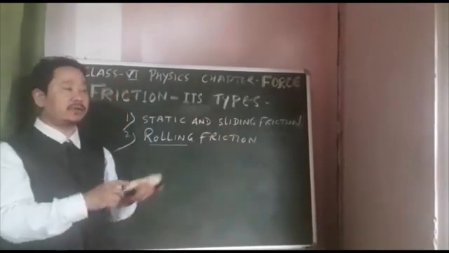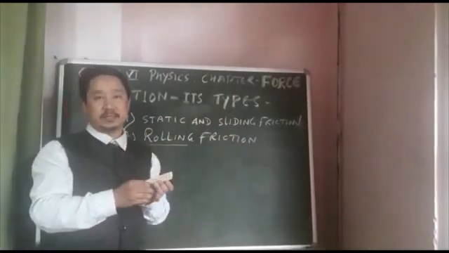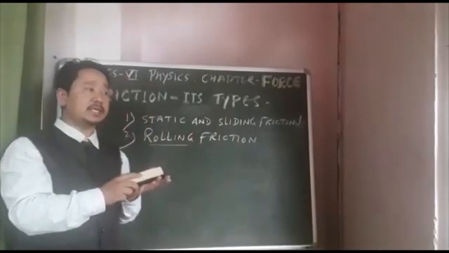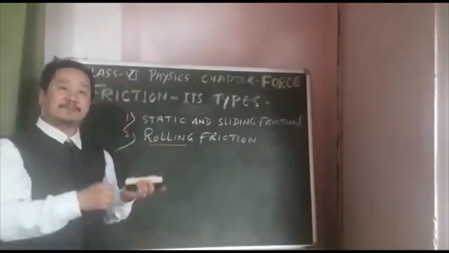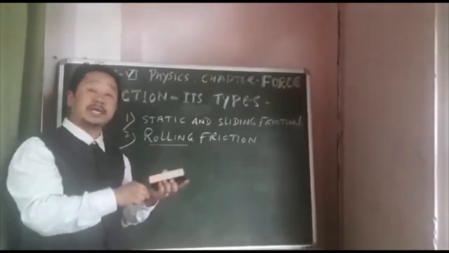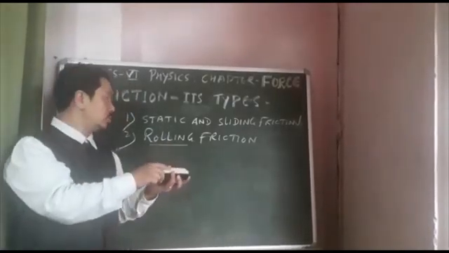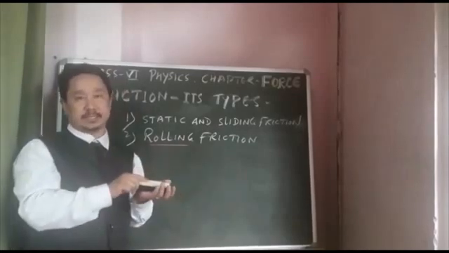That's why usually when there is a heavy object, instead of sliding and lifting, it is easier to roll the object.